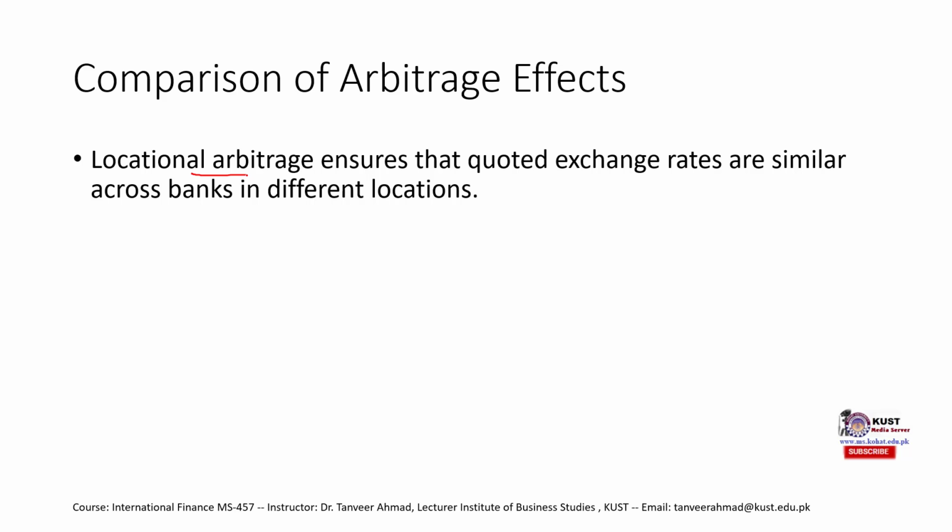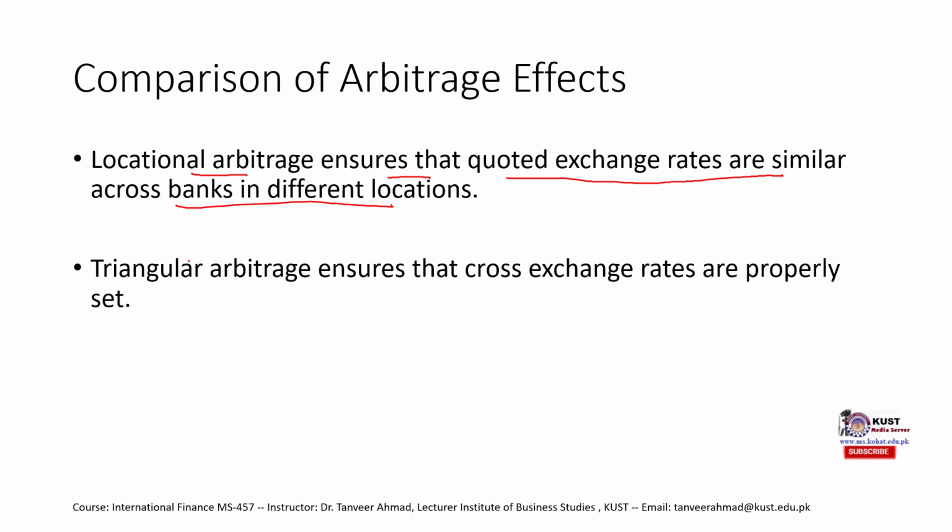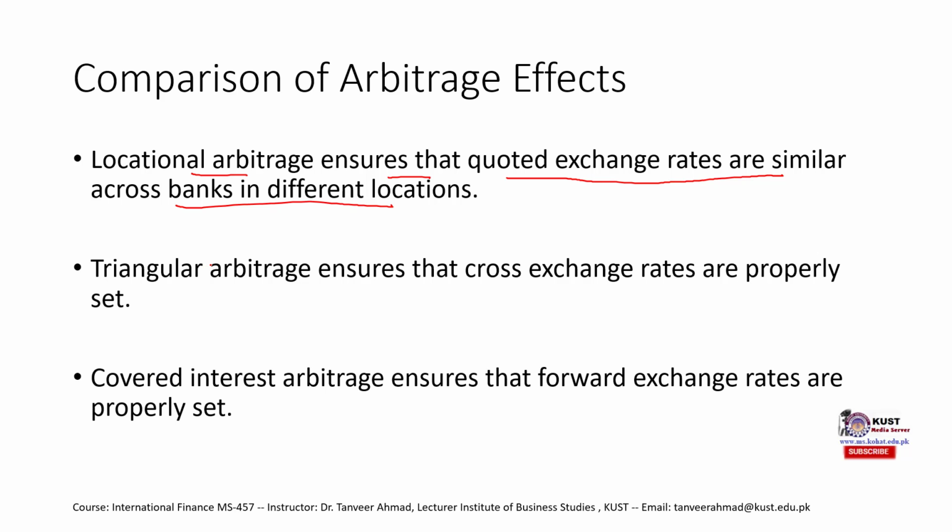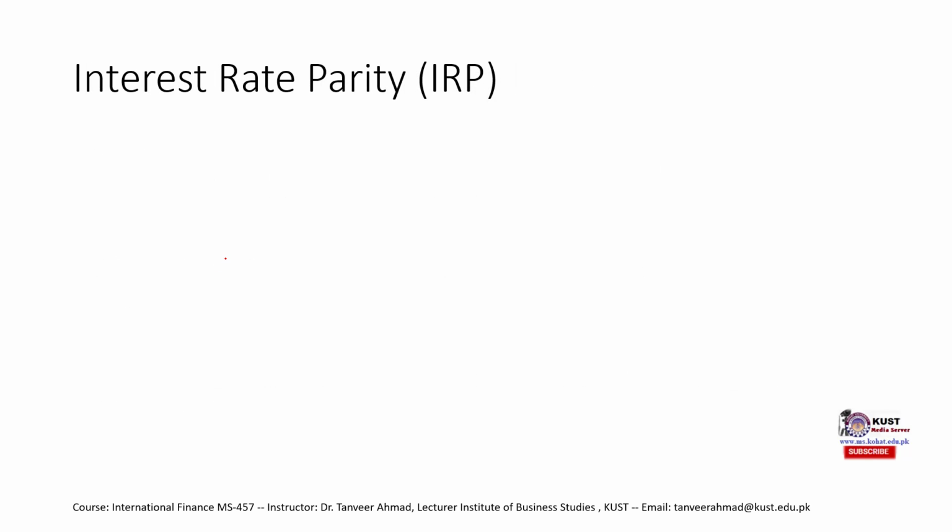Due to locational arbitrage, the prices at different locations would be the same. Locational arbitrage ensures that the quoted exchange rates are similar at different banks or locations. The triangular arbitrage would ensure that the cross exchange rates are similar. And lastly, the covered interest arbitrage would ensure that the forward rates are properly set. Okay, so we are done with the arbitrages.